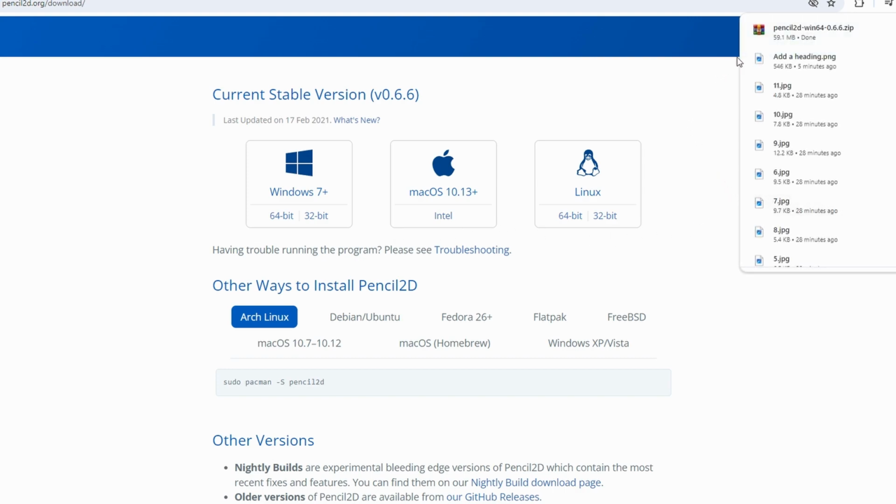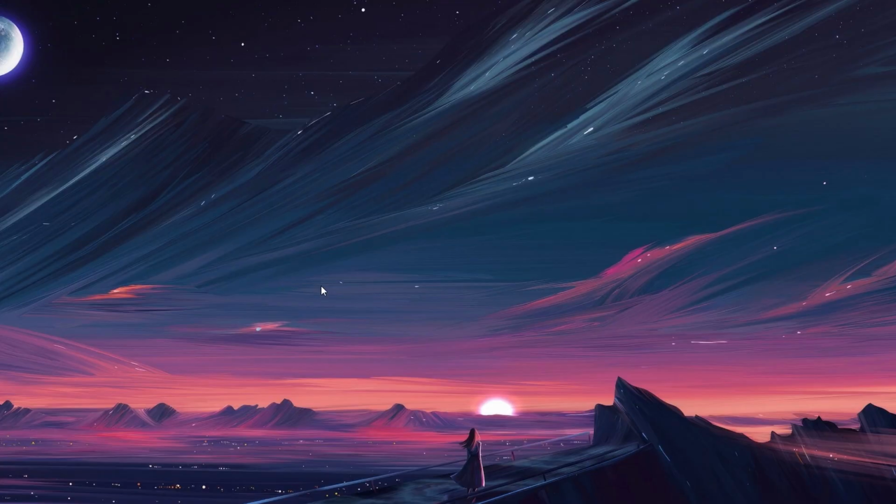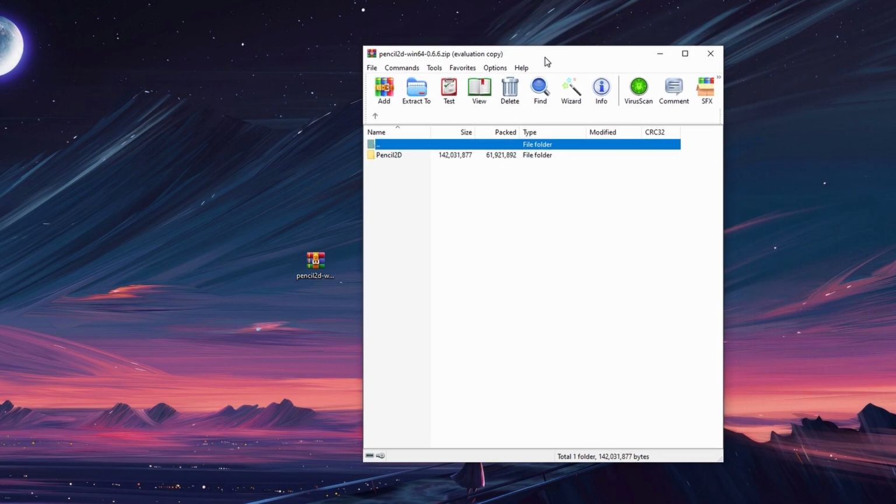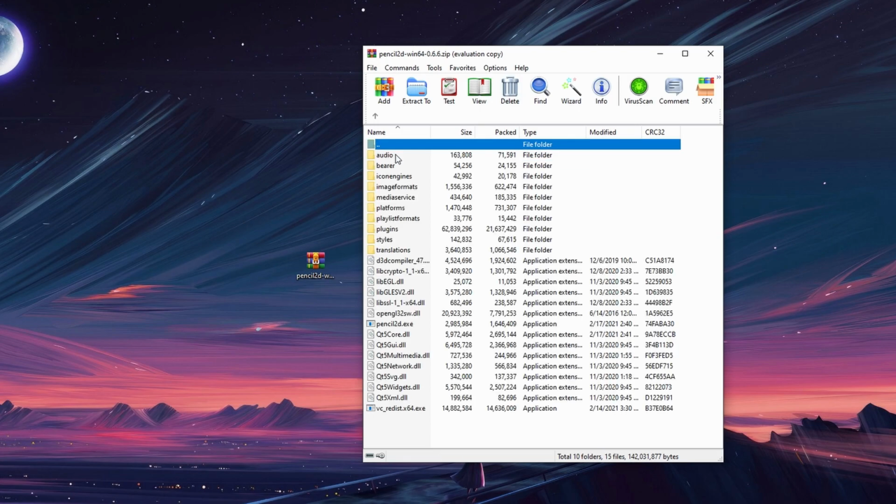Once completed, locate the downloaded file, which is usually in the Downloads directory. Uncompress the folder containing the Pencil2D software. Navigate to the extracted folder and find the Pencil2D application.